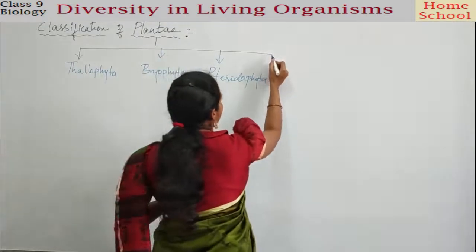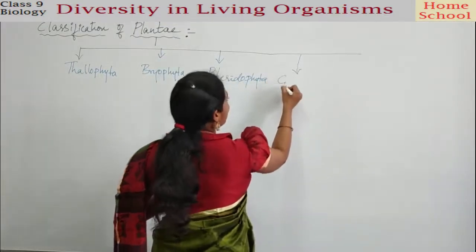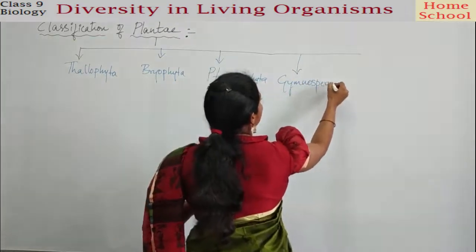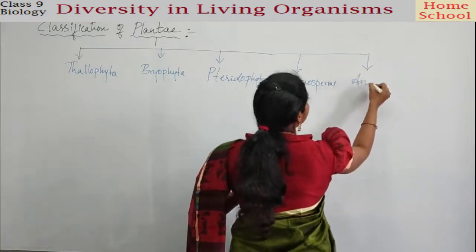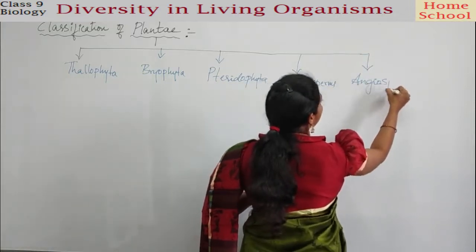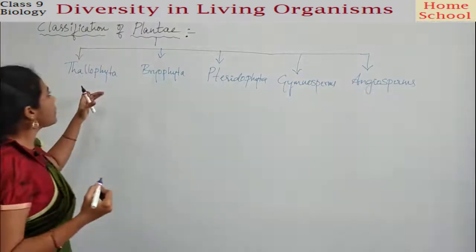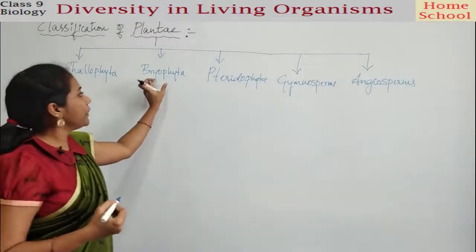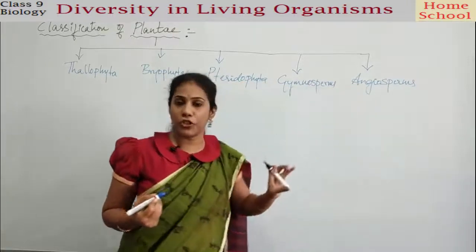And the next one is very, very important, Gymnosperms. And the last and final variety, Angiosperms. So these are the 5 subdivisions of the kingdom Plantae: Thallophyta, Bryophyta, Pteridophyta, Gymnosperms and Angiosperms.